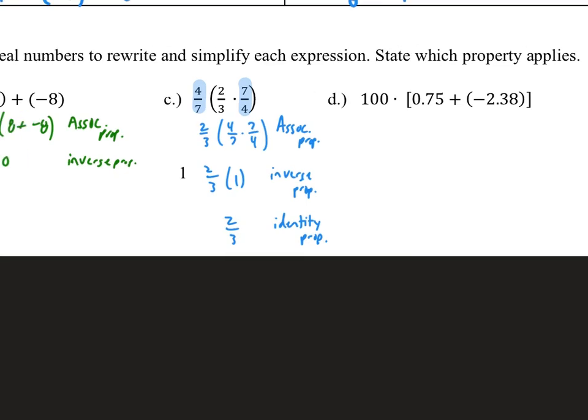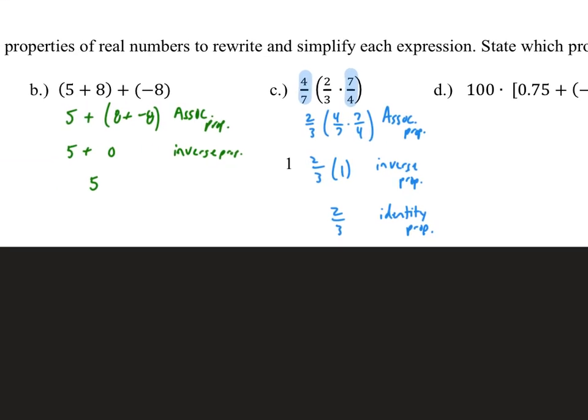I think I probably should have said that over here, too, that 5 plus 0 is using the identity property.